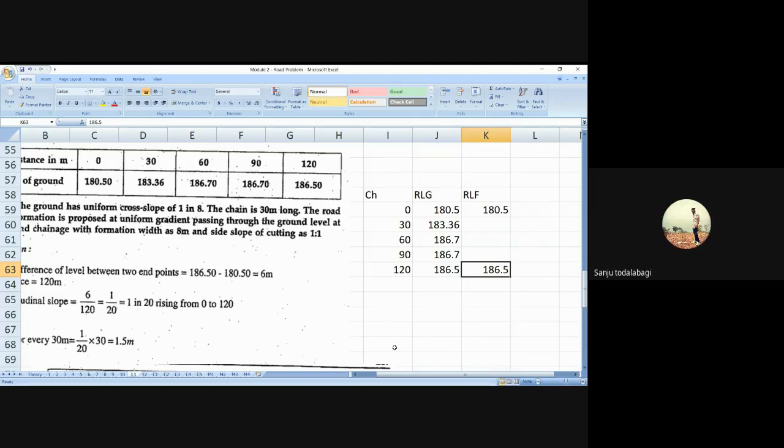Rising gradient, sir. Okay, Varsha, only tell me. Whether we need to add in these things or deduct in these things as the next column? So we need to add. Very good. Now, how much to add, we should calculate like this.